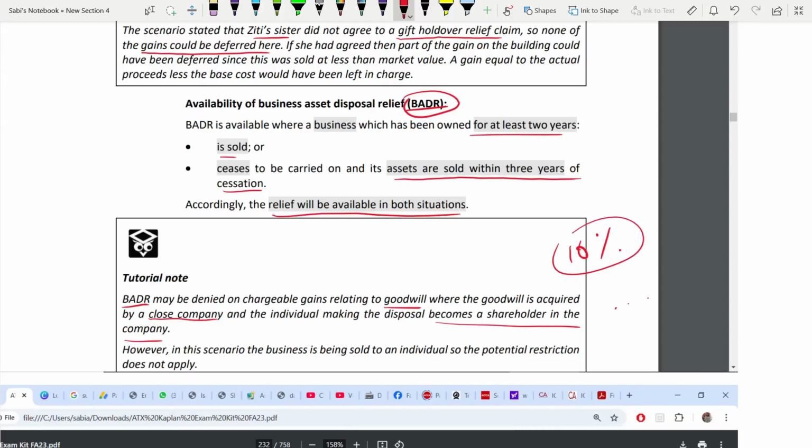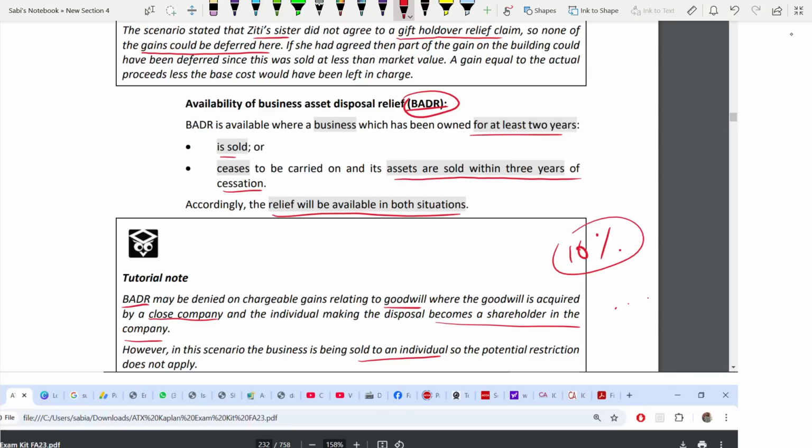But in this case, your entire gain, even the gain in goodwill, is taxed at 10%. That means BADR is available. Why? This is being sold to an individual. You are selling the business to an individual, not to a close company. That's why this restriction will not apply. That means BADR will be available for goodwill also. If the goodwill was acquired by a close company, BADR will not apply.